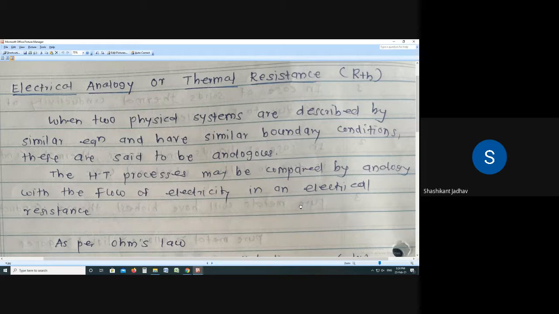So that temperature difference we will take at the numerator, and the remaining part of that equation we have to take at the denominator. So what is the remaining part which is at the denominator? Can anyone tell me? Tell me what is the remaining part which is at the denominator?